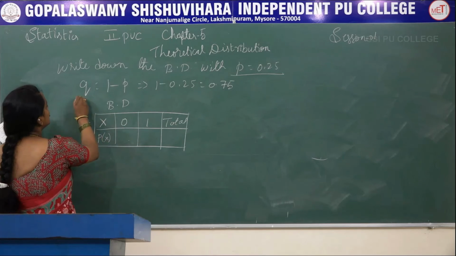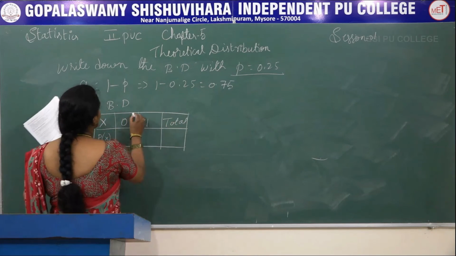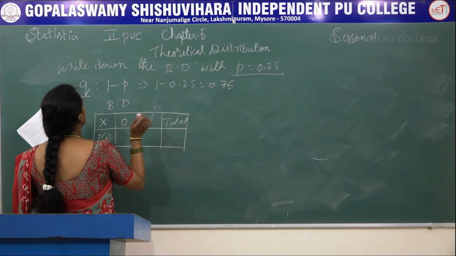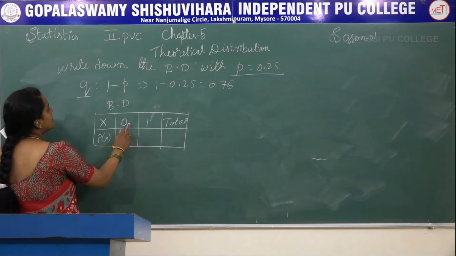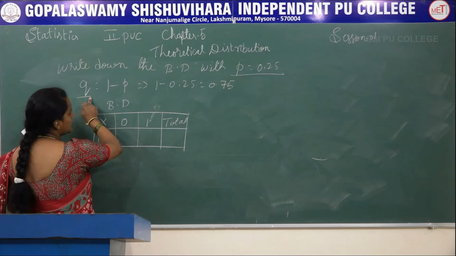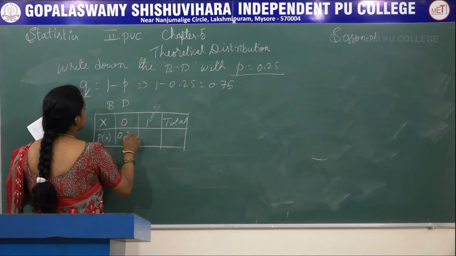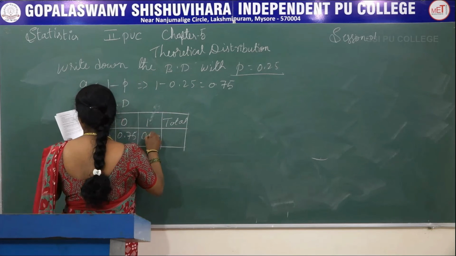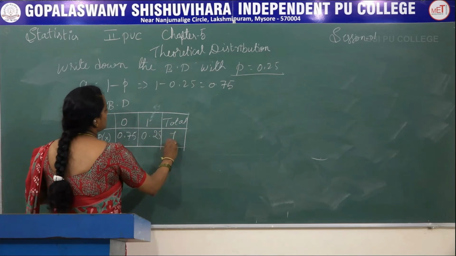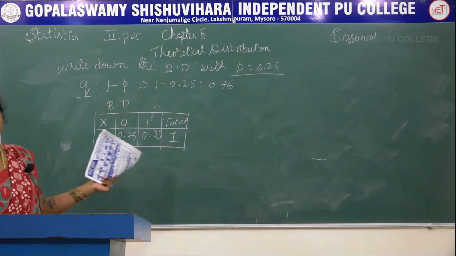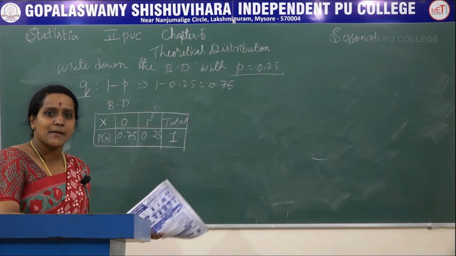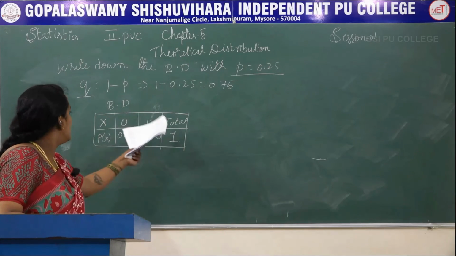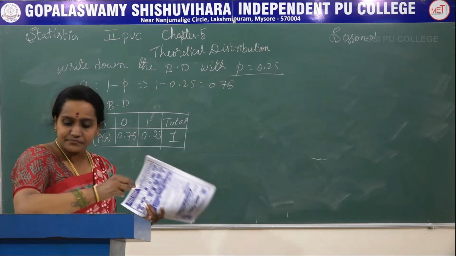So here, if x takes the value 0, it will be q, that is 0.75, and if x equals 1, that is p, it is 0.25, and the total will be 1. This type of problem they will ask in the examination for 2 marks. You have to divide or distribute the values in a table form. Okay. Next one.